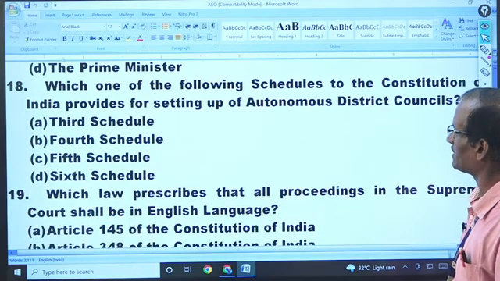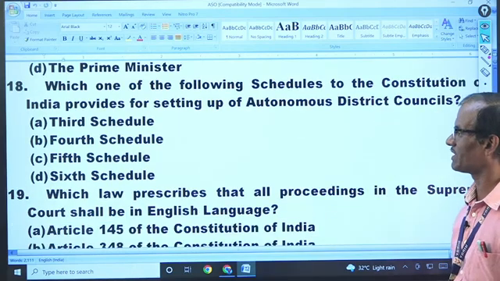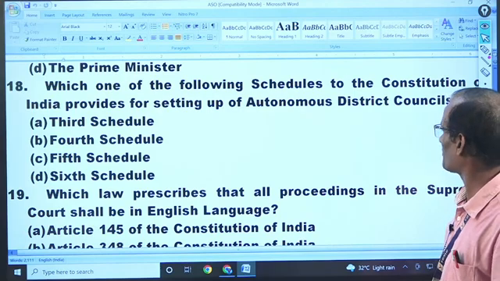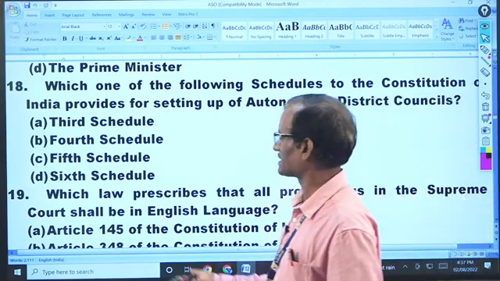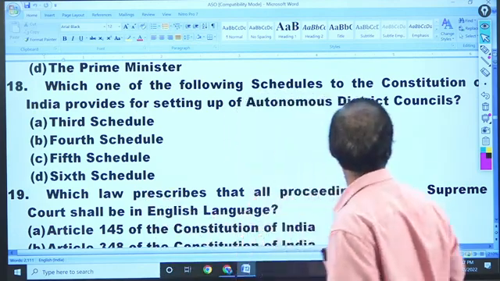Which of the following schedules to the Constitution of India provides for setting up of autonomous district councils? That we have already discussed. 6th schedule is the answer.